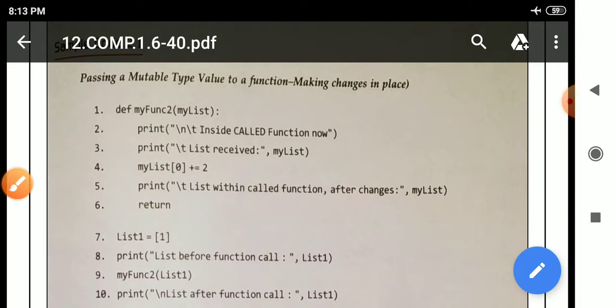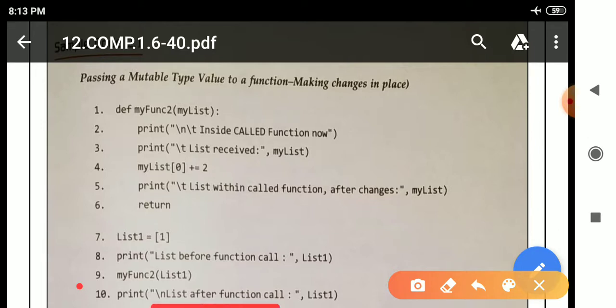So after this it will move to line number 6 and return. So it will return to line number 9. After that it will move to line number 10. In line number 10, see here, a print statement is also there. So print, parenthesis open, double quotation, backslash n, list after function call, means this complete message will print. After that, see here, colon, parenthesis close, comma, list 1.